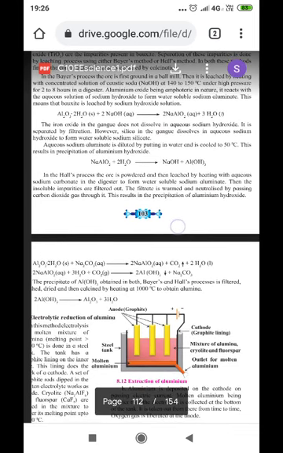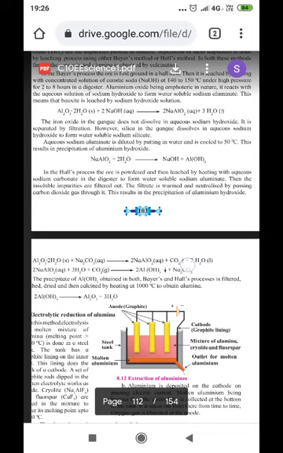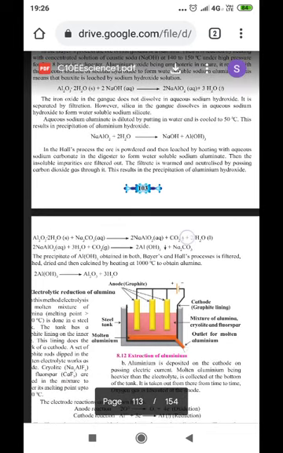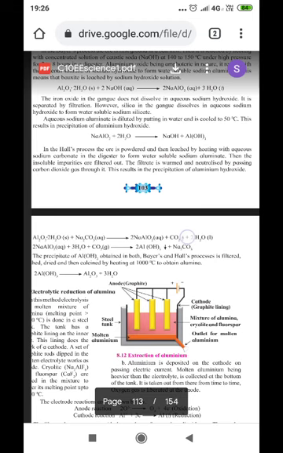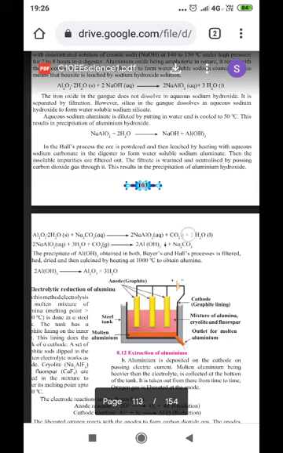The aqueous sodium aluminate solution is diluted by putting in water and cooled to 50 degrees Celsius. This results in the precipitation of aluminum hydroxide. So again, sodium meta-aluminate reacts with water to form sodium hydroxide and aluminum hydroxide, and thus we get aluminum hydroxide. Now this aluminum hydroxide is heated, ignited, and then it gets converted into aluminum oxide.